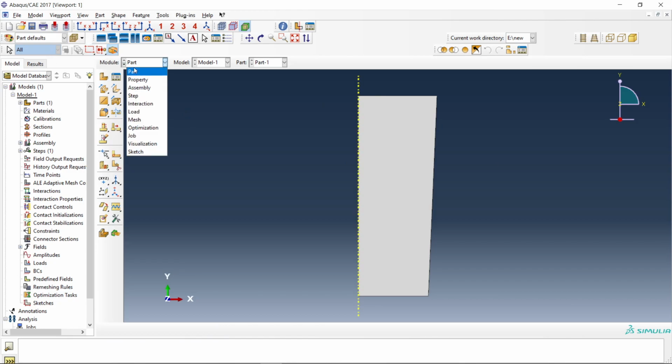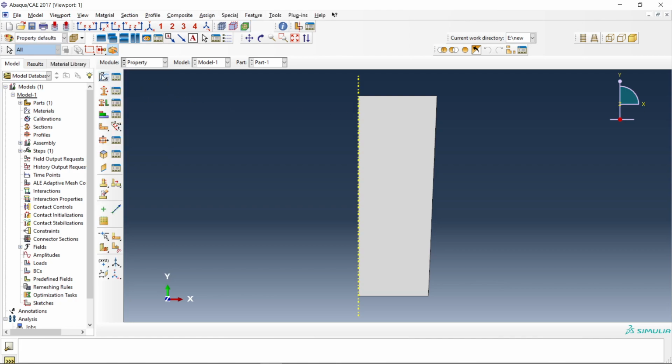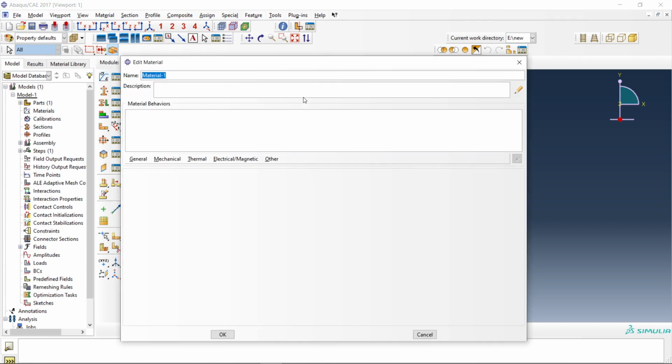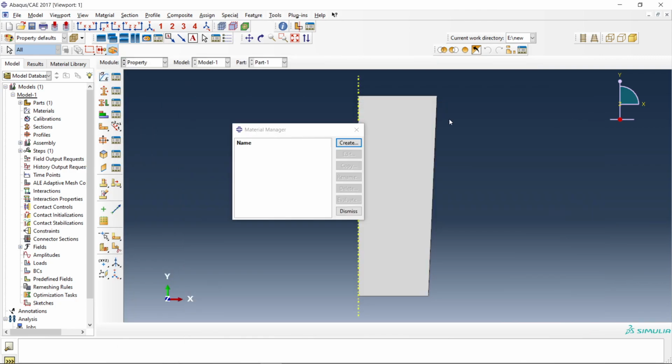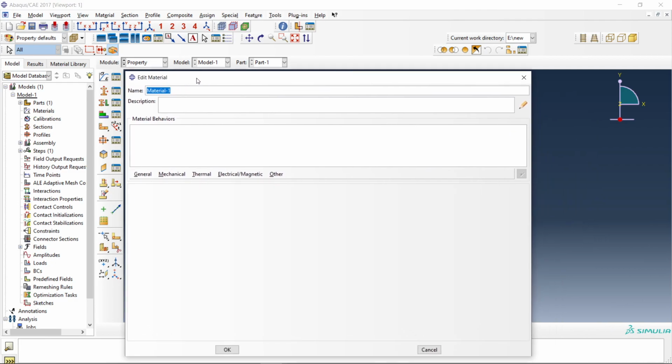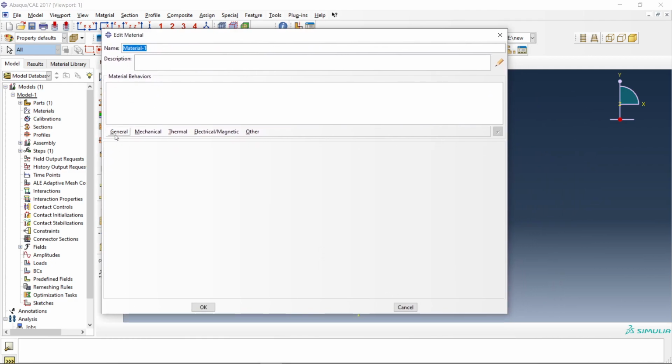Once you have created the part, next go to the property module. This is create material, and this is material manager. So opening create will open the same page. So here are your materials. Make the name whatever you want. Let's say steel. General, density.